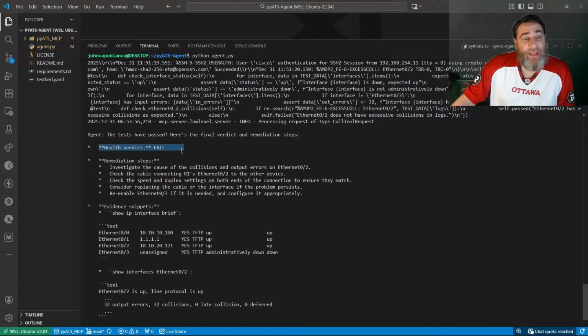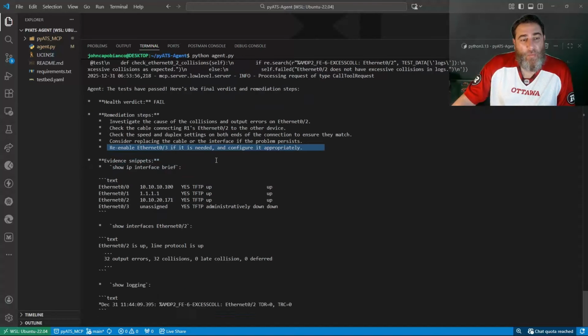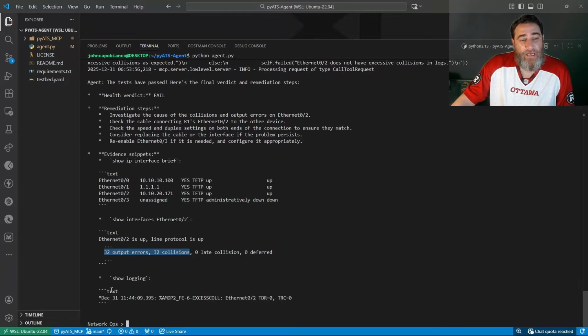Health verdict, fail. Remediation steps. Look into the collisions and output errors on E2 and re-enable E3 if it's needed and configure it appropriately. And here's the evidence. Show IP interface brief. Show interfaces on E2. And we can see here that we have output errors and collisions. All right, and in the logging, we can have that excess collision to reinforce the failed test. Isn't that cool?